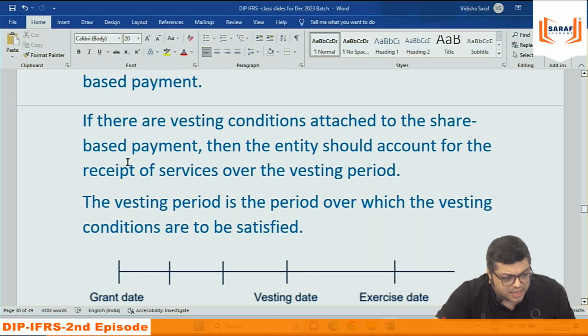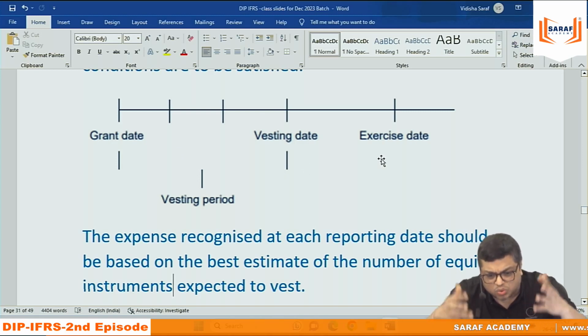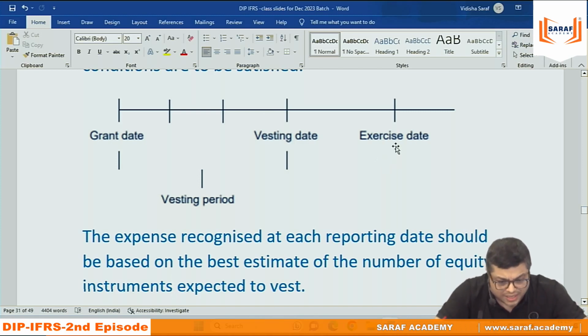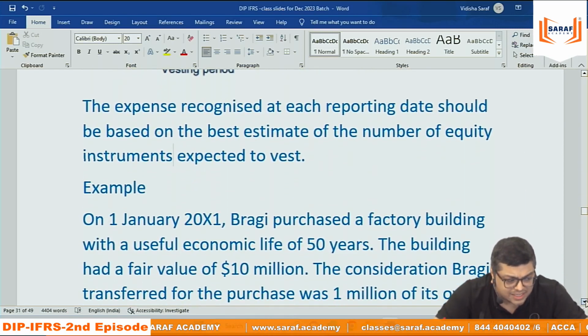If there are vesting conditions attached to the share-based payment, the entity should account for it during the vesting period. The vesting period is the period over which the employee needs to fulfil the condition. In that example, grant date was 1st January 15. The vesting period is 3 years, 1st January 15 to 31st December 17. The vesting date is December 17. After December 17, maybe 1 month, 2 months, 3 months later, they can take shares. When they take shares, that is called the exercise date. In the example I have given on my own, 225 are going for shares, that's another matter.